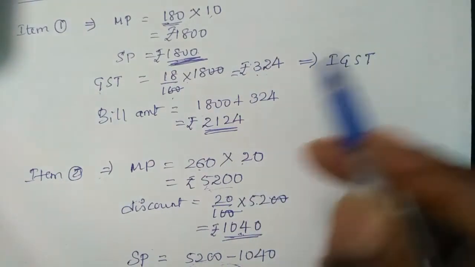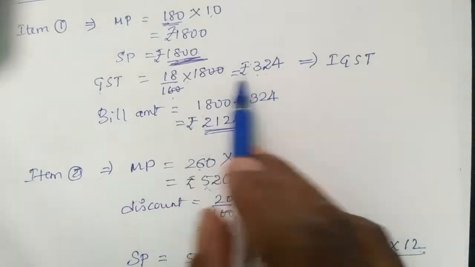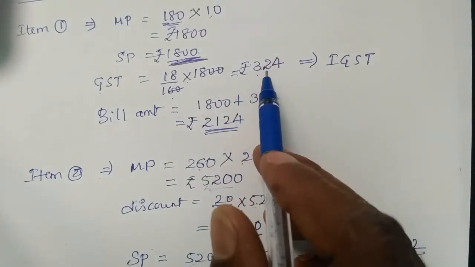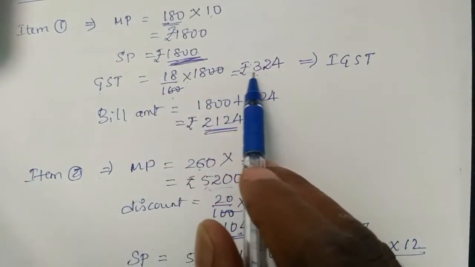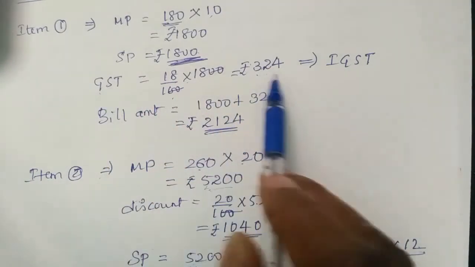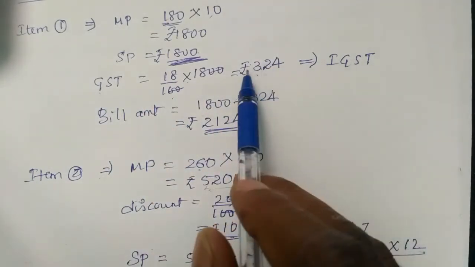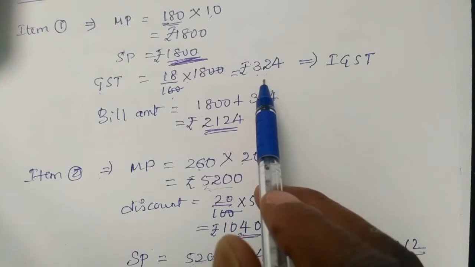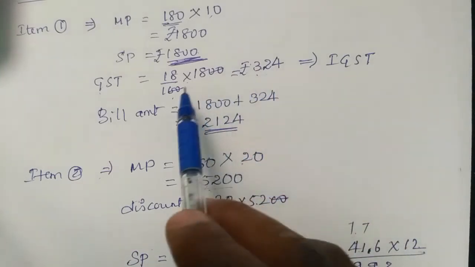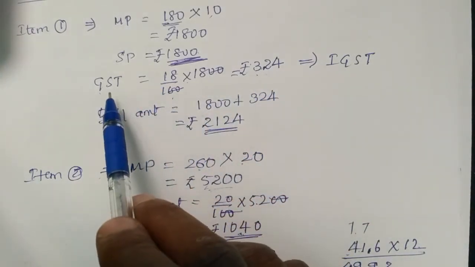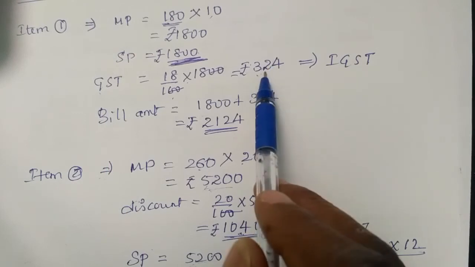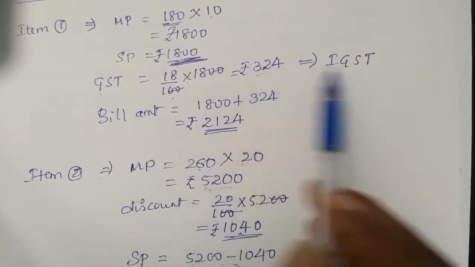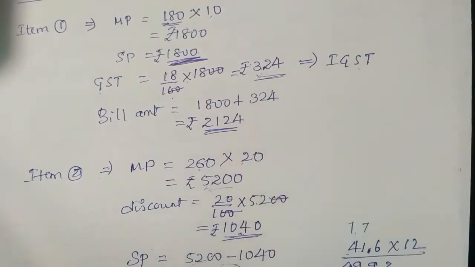Because between states, don't split the GST into two equal parts as CGST and SGST. That is for within the state only. Now we are finding the GST between two states, Delhi and Mumbai, that is Maharashtra and Delhi. So GST what we got, don't split it directly, that is only your IGST.